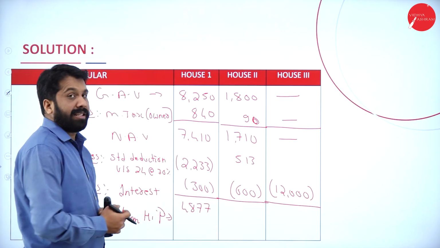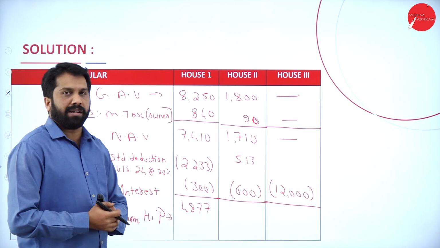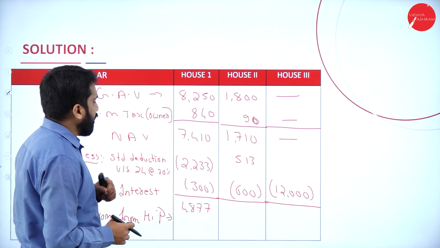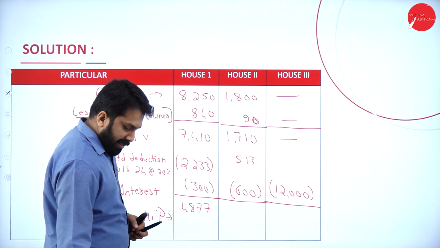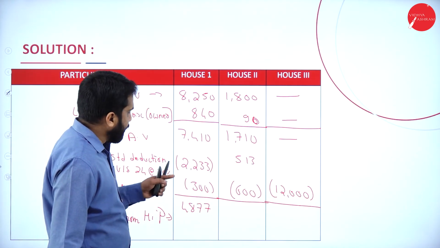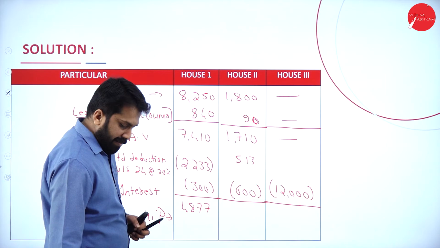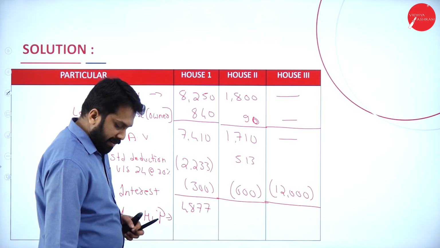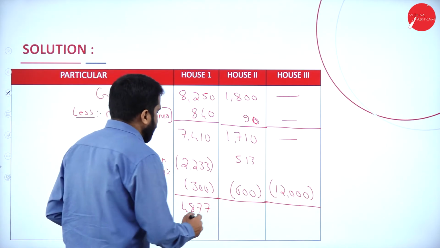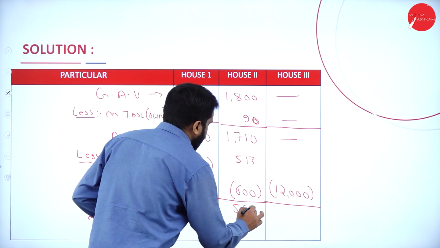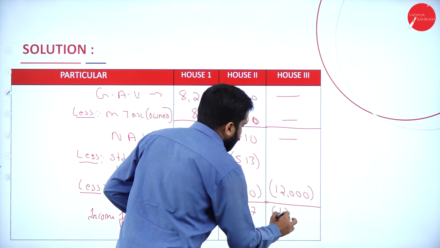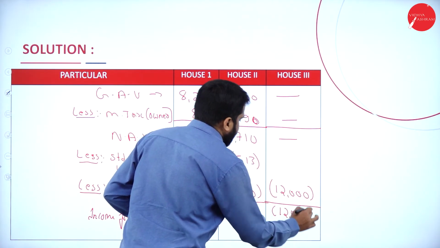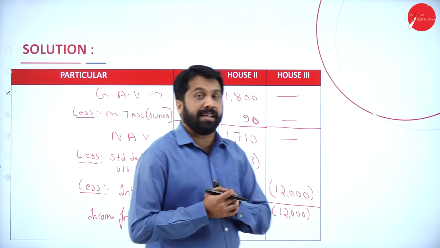These are your taxable income. The next one will be 1,710 minus 513 minus 600. This will be 597. What is the last one? This is minus 12,000. Up to this, any doubt?